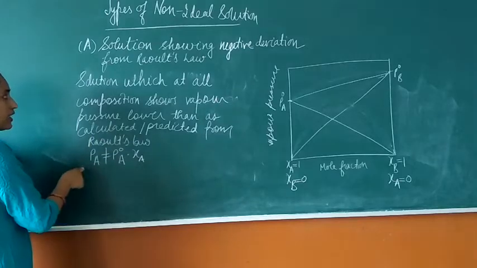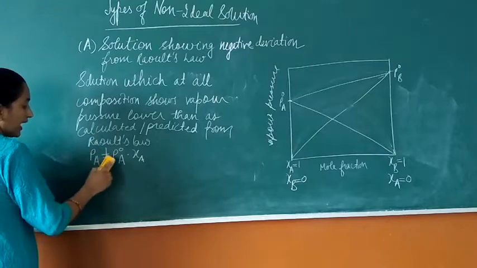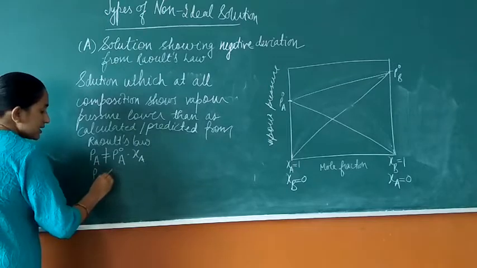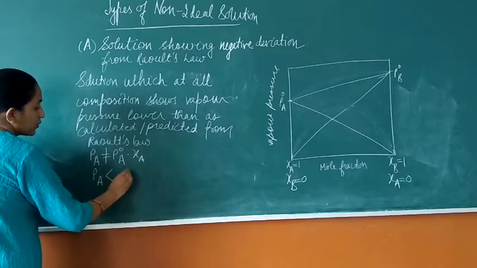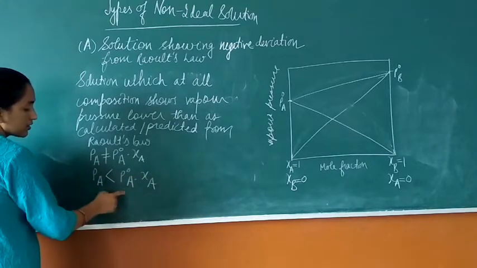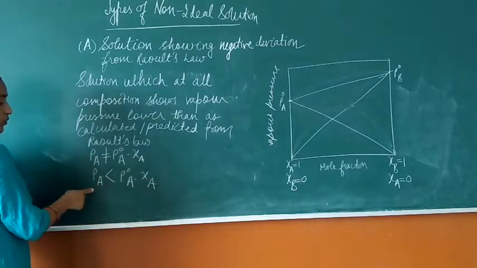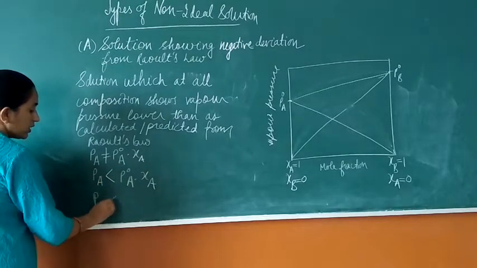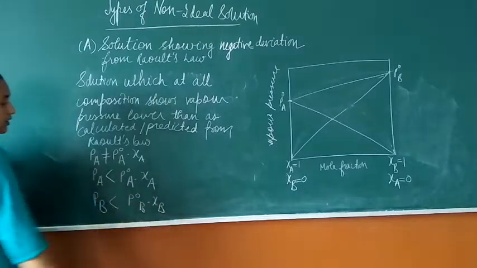So in the case of negative deviation from Raoult's law, we have PA less than predicted; that is, Raoult's law states it should be equal to the product, but it is found to be less. Similarly, PB will also be less than as predicted from Raoult's law.